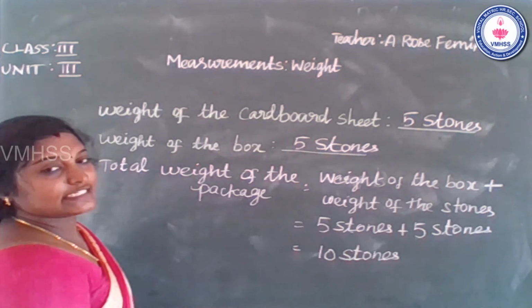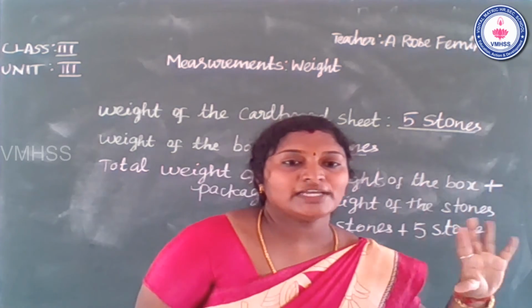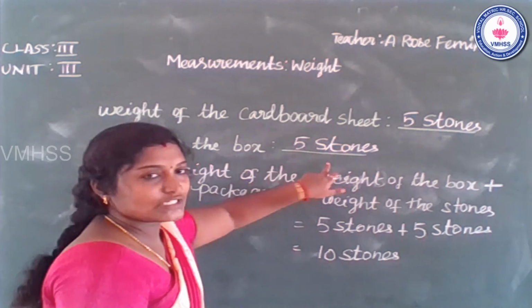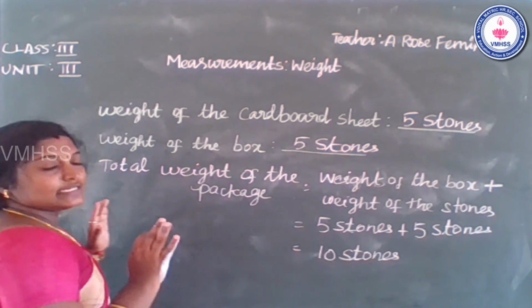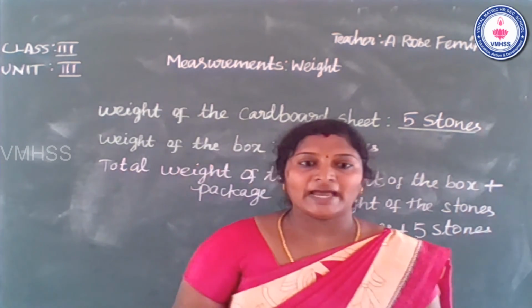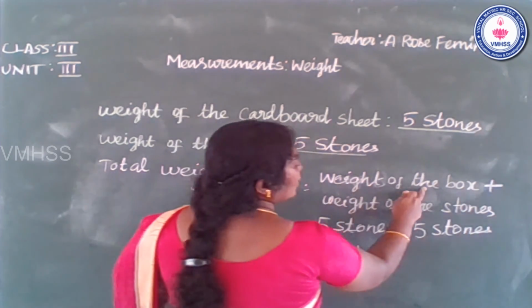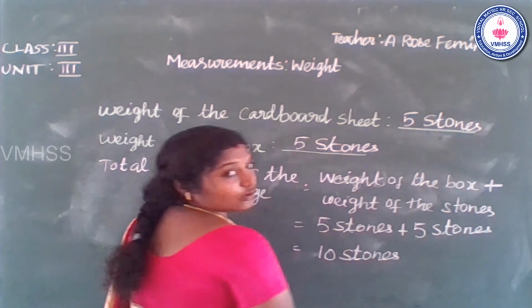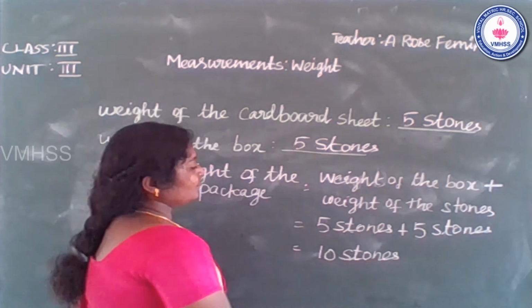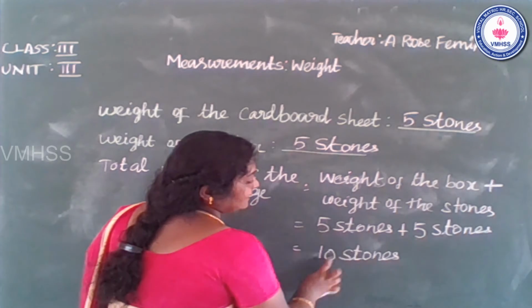See carefully. Once again, recall. Weight of the cardboard sheet, 5 stones. Weight of the box, 5 stones. It's also the same, 5 stones. So what is the question? The total weight of the package. So total means adding. Weight of the box plus weight of the stones. So 5 stones plus 5 stones. So 5 plus 5, 10. So now we get the answer, 10 stones.